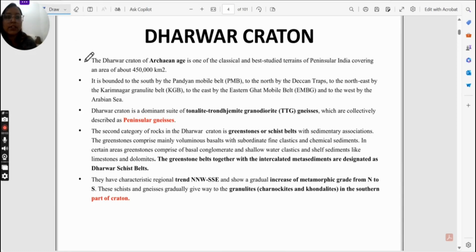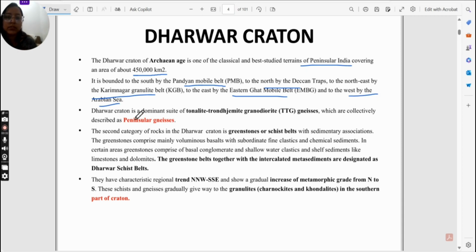The Dharwar craton is of Archean age and covers the peninsular India part, an area of 450,000 square kilometers. It is bounded on the south by the Pandian mobile belt, to the north by the Deccan Traps, in the northeast by the Karimnagar granulite belt, in the east lies the Eastern Ghat mobile belt, as you saw earlier in the Indian map, and on the western side lies the Arabian Sea.